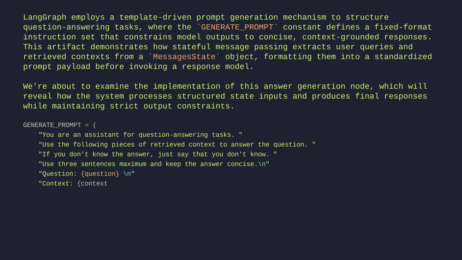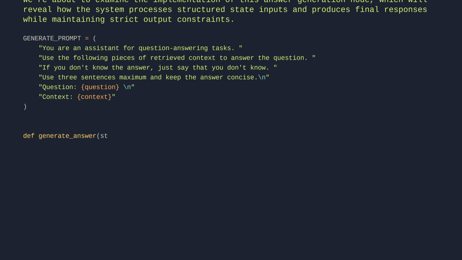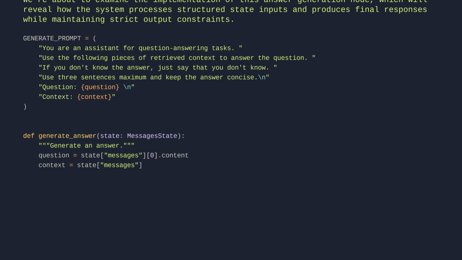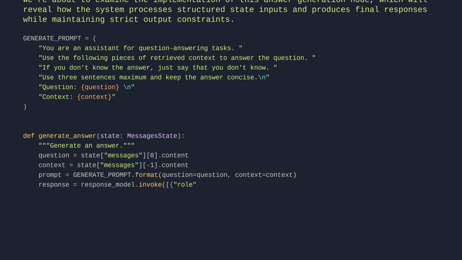Context. def generate_answer(state: MessagesState): Generate an answer. question = state["messages"][0].content. context = state["messages"][-1].content. prompt = generate_prompt.format(question=question, context=context). response = response_model.invoke([{"role": "user", "content": prompt}]). return {"messages": [response]}